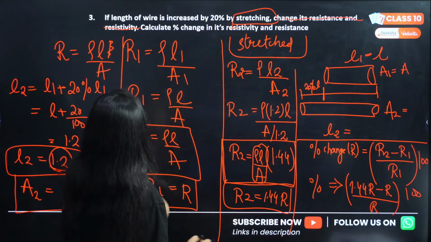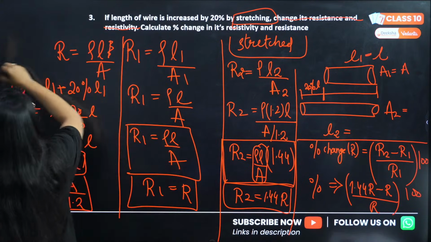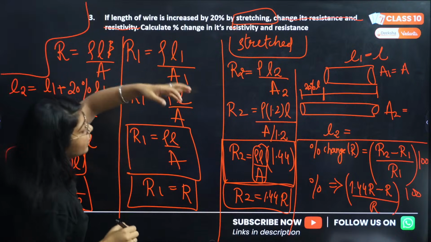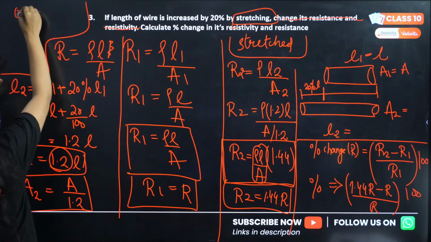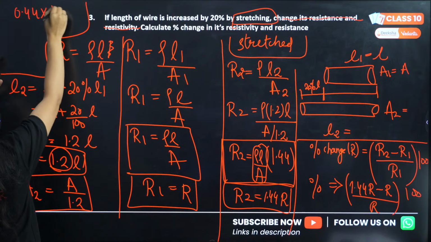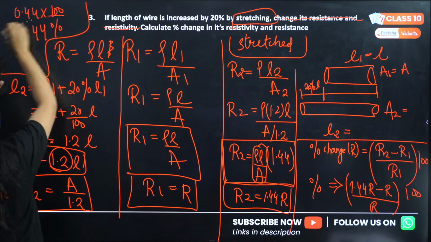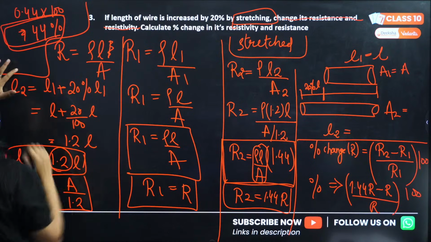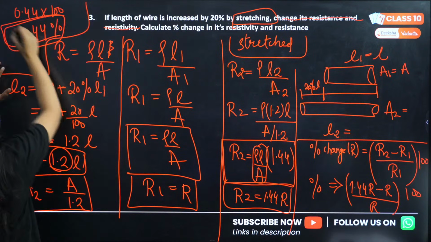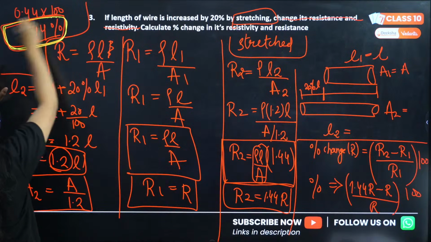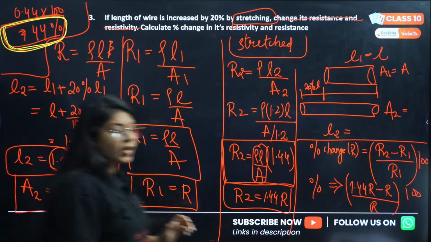If you solve this, you will get 0.44 into 100, and you will get 44%. So the percentage change in R will be 44%. Understood, everyone?